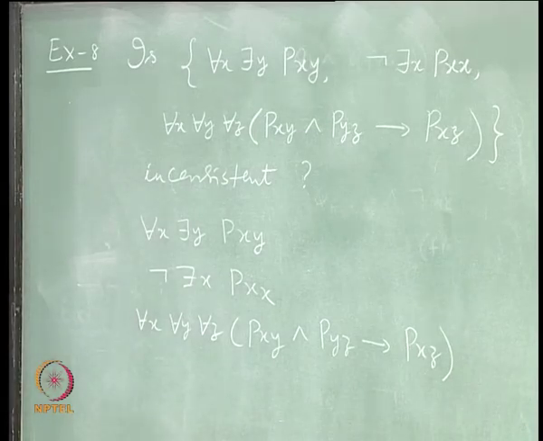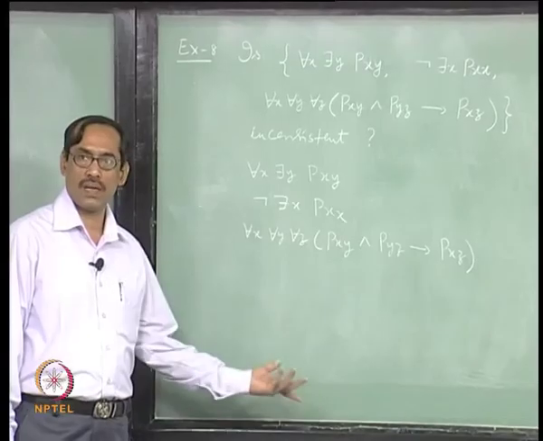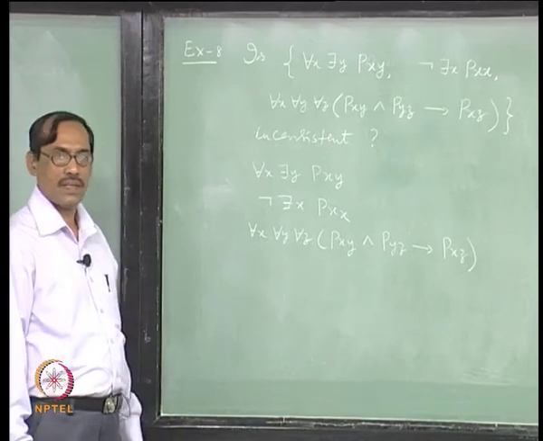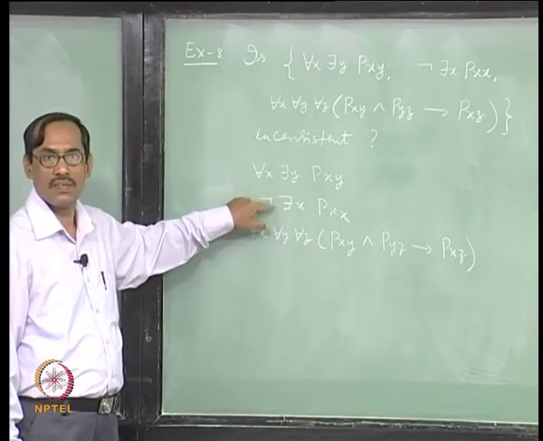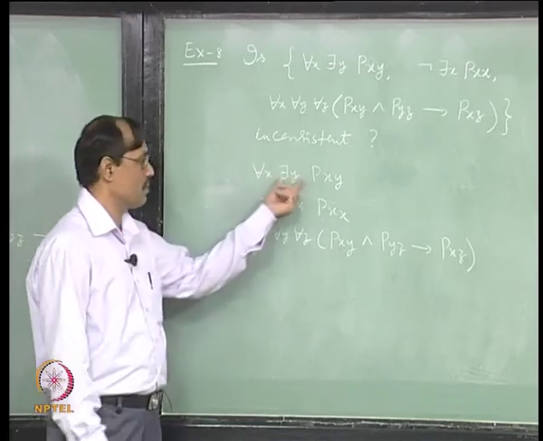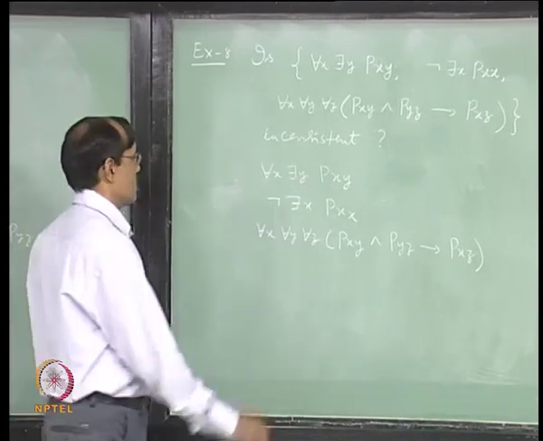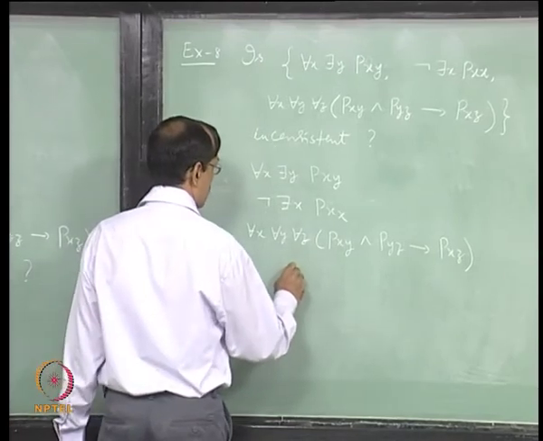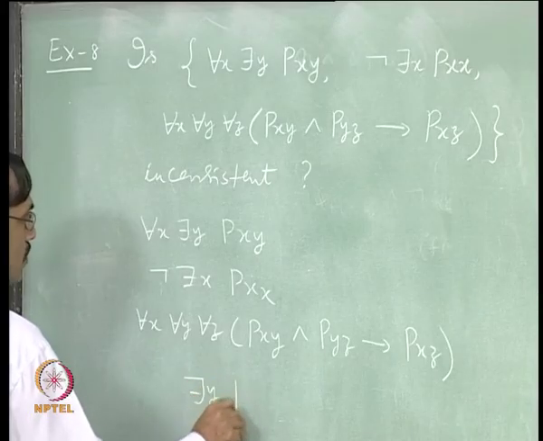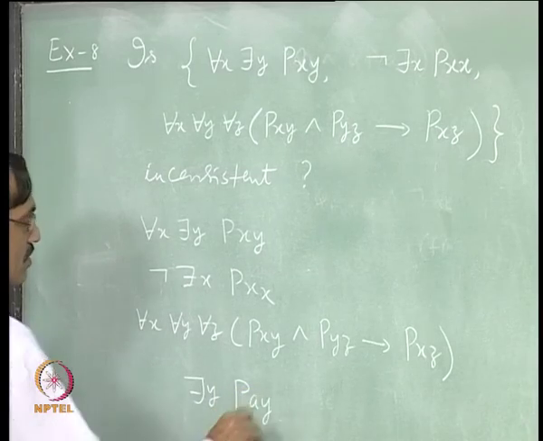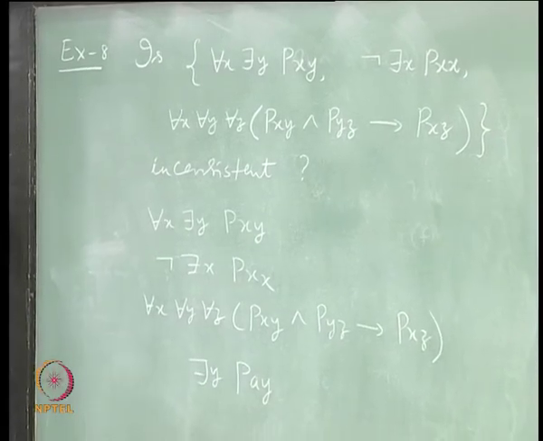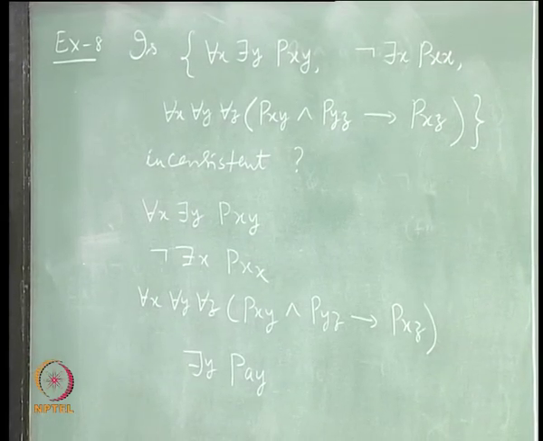Okay. All of them are universal rules. So, you have to start applying somewhere, right. So, let us say we will apply here or here, first one will do. Okay. That may give rise to there is y P a y. This is what it says, right.